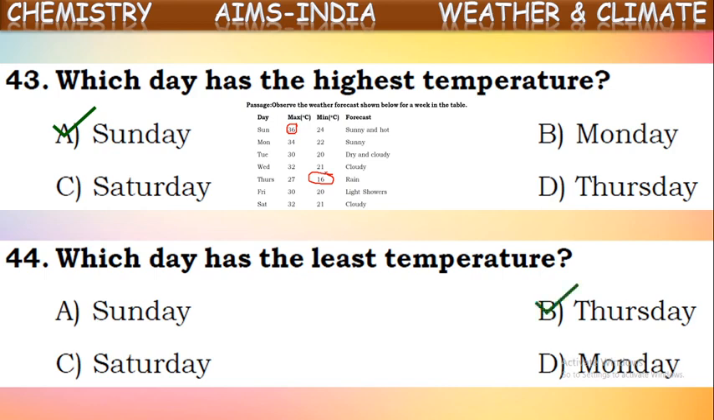Okay, in this way, maximum and minimum temperatures are measured by using an MMT, maximum minimum thermometer. Okay, this is about the level 2 practice sheet based upon the weather and climate chapter.